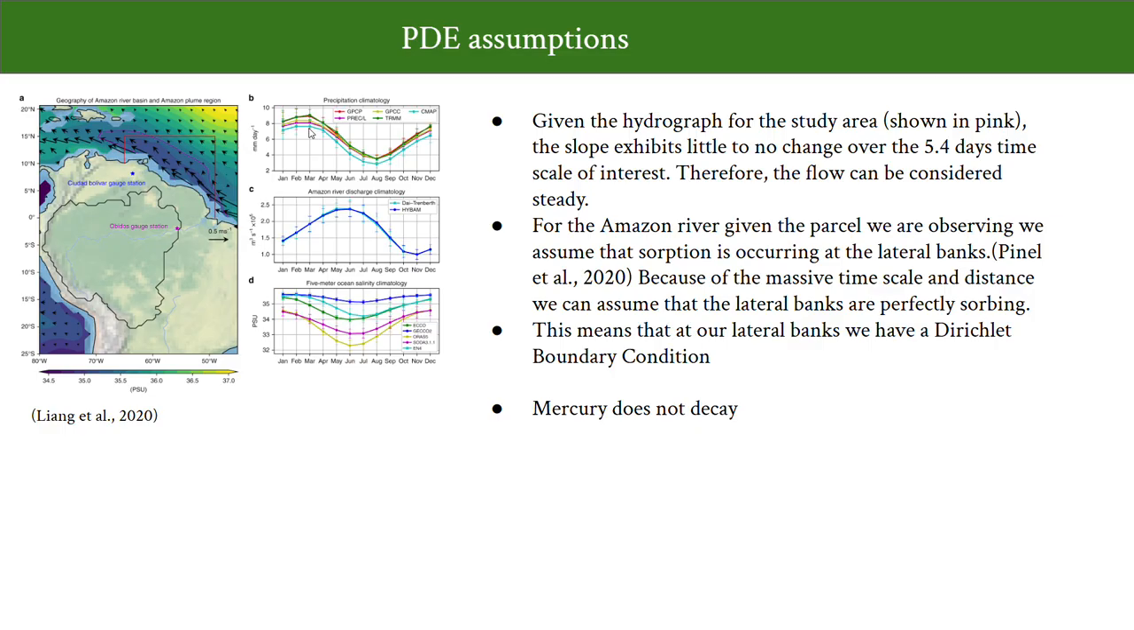Because they are perfectly sorbing, this means we'll have Dirichlet boundary conditions there. For our decay constant, mercury does have a decay constant, but it is highly negligible because of how dense mercury is and how it's a heavy metal.